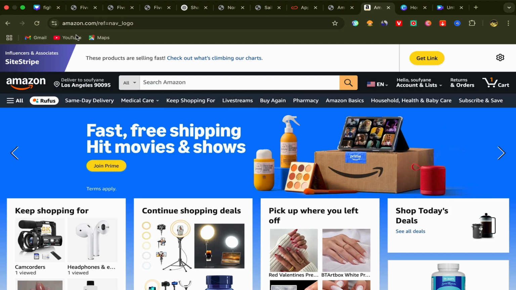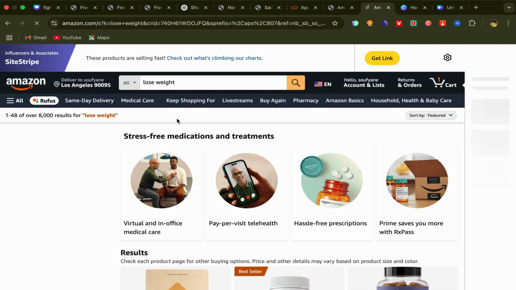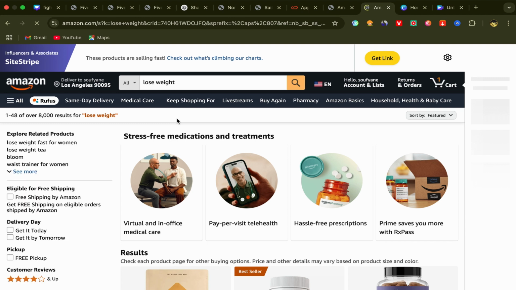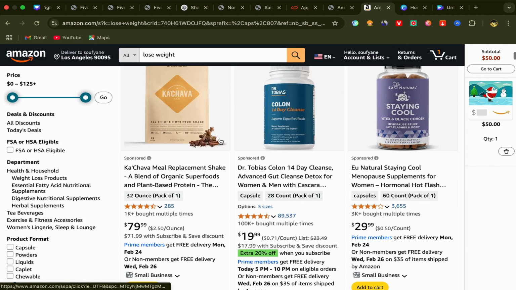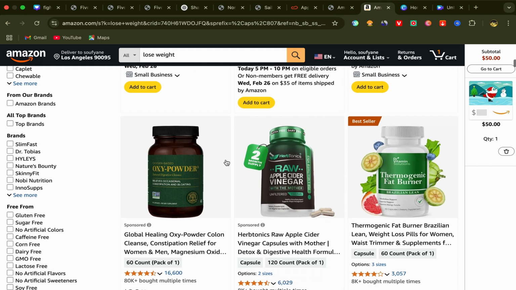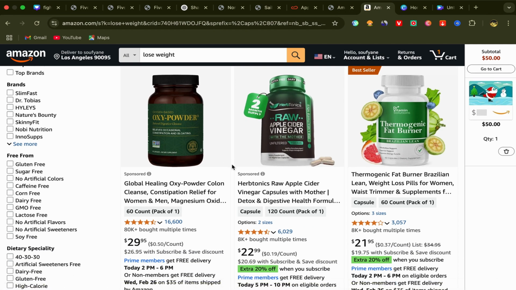Go and open amazon.com like this, click on the search and search for lose weight. This is one of the most profitable products that you can start promoting on Instagram, because millions of people have this problem and they are searching for how to lose weight. So search for lose weight, scroll down. I want you to pay close attention in this step. Always make sure to choose a good product. How can we choose good products?